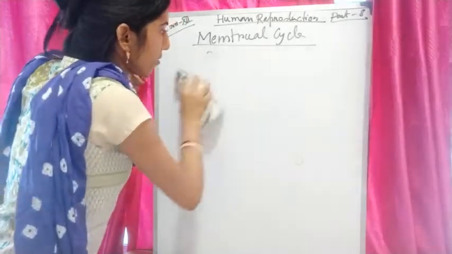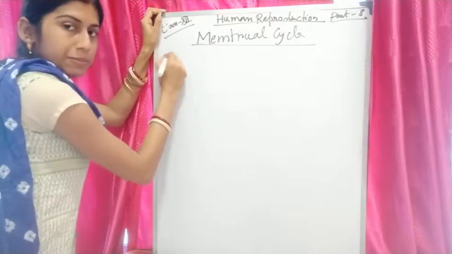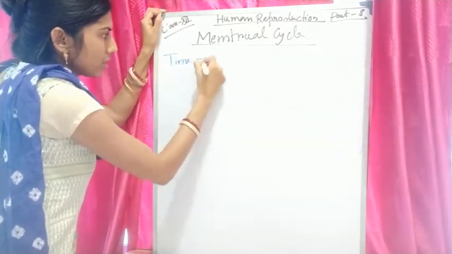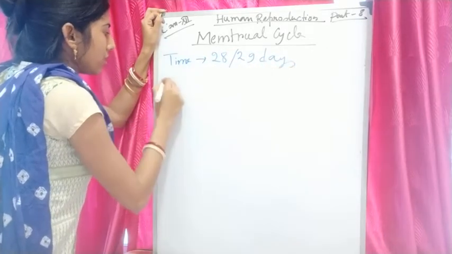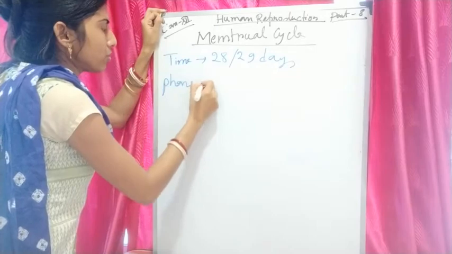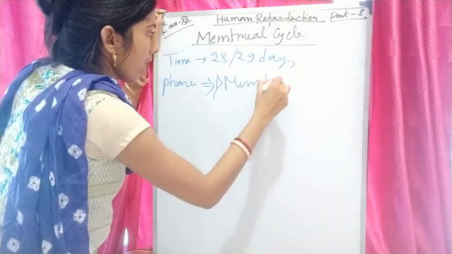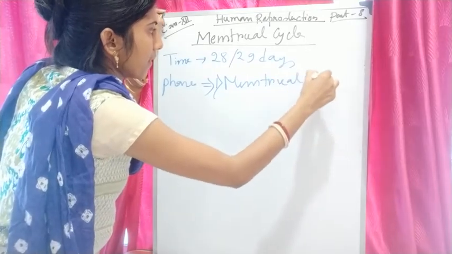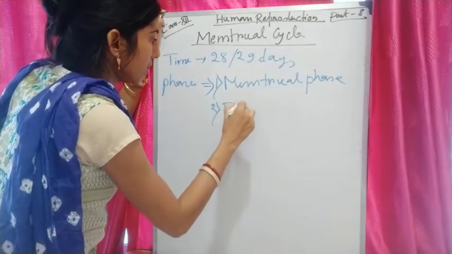And what are the different phases of menstrual cycle? First one is menstrual phase. Second one is follicular phase.